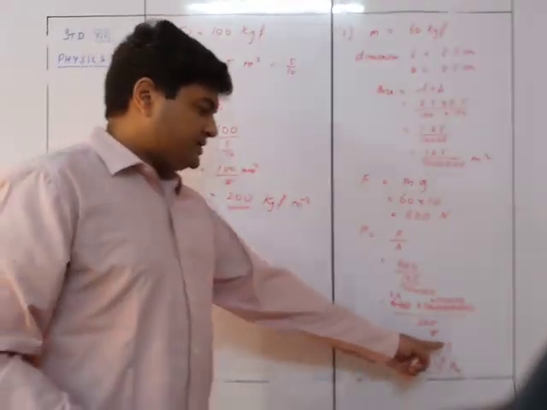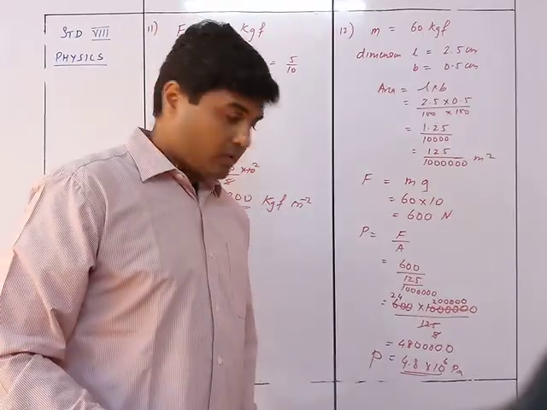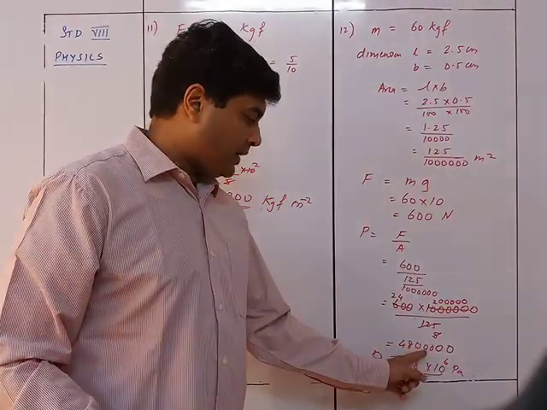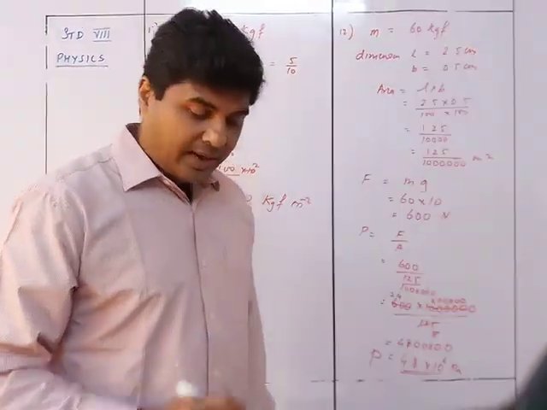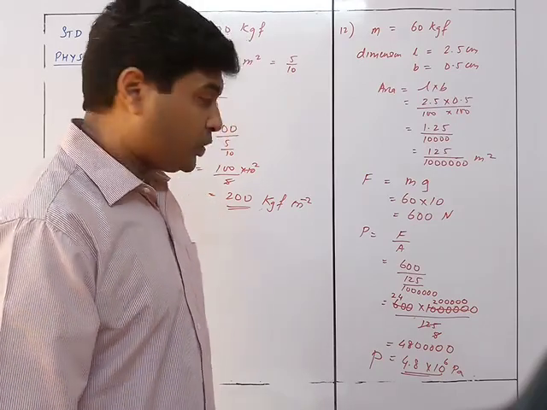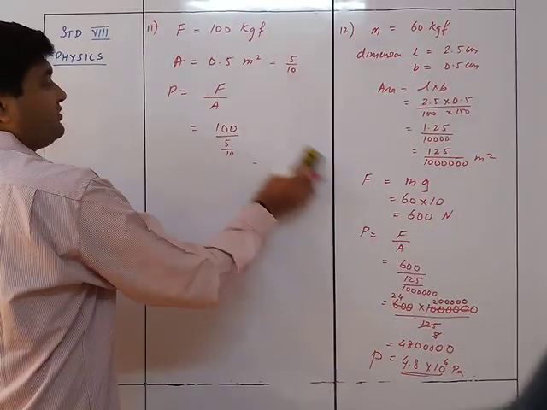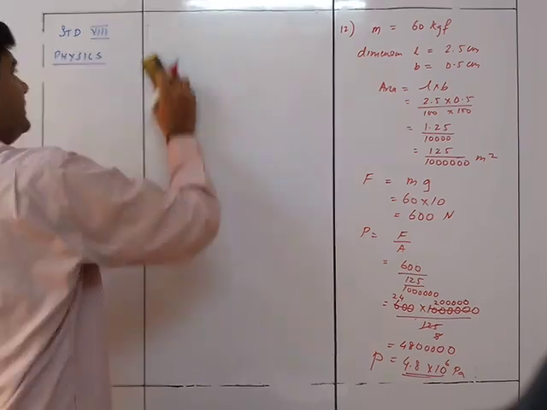You can keep it here itself, no need to find out this thing. Okay, you can directly say 4.8 and then 5 zeros. That is the answer for sum number 12. We take this last sum, that is sum number 13.